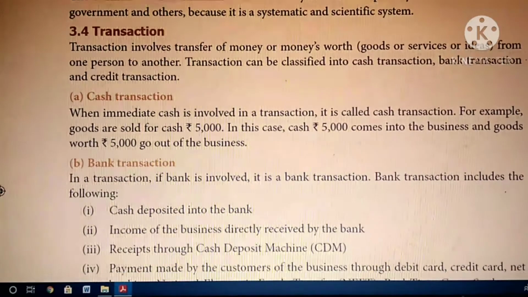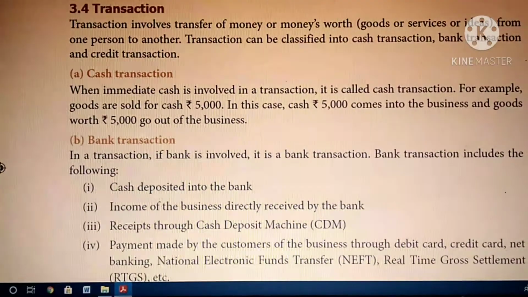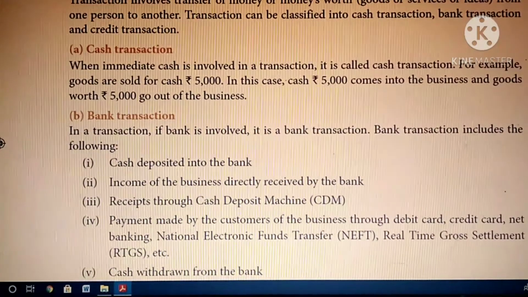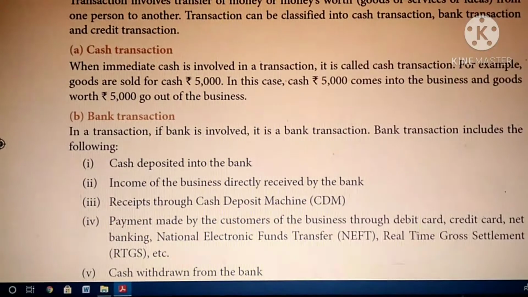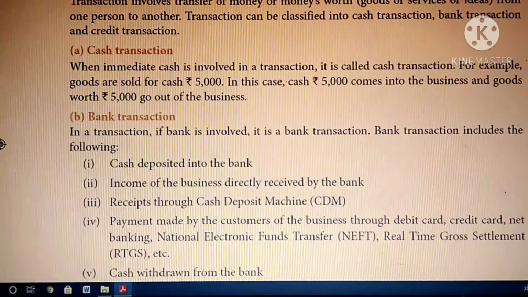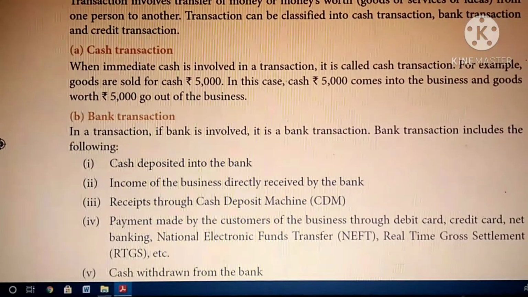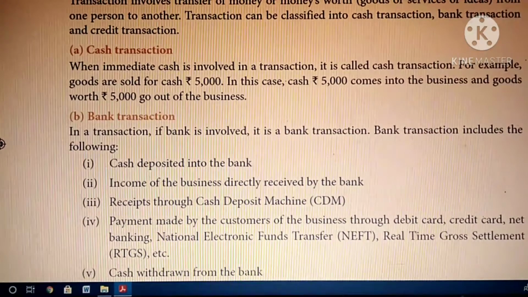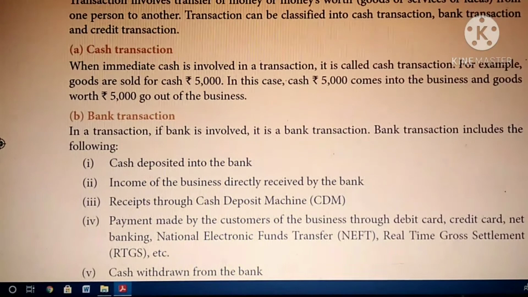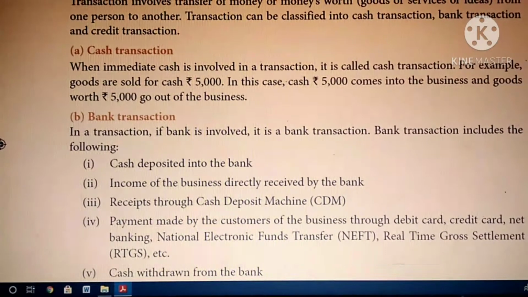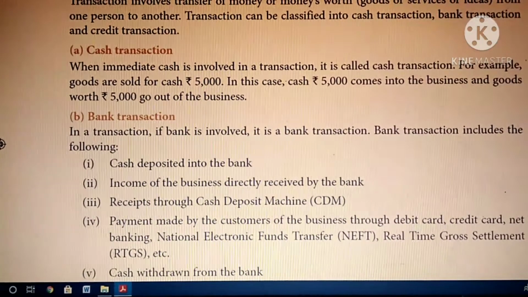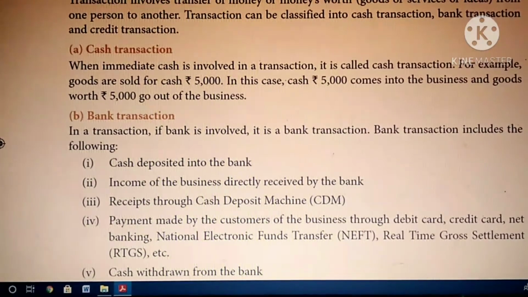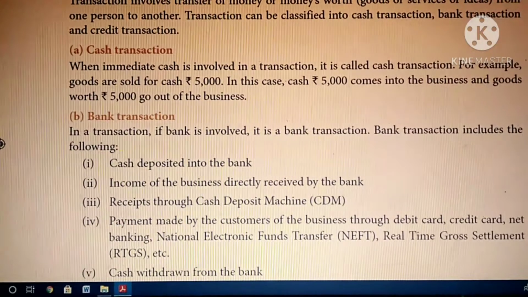Now we are going to see the cash transaction. Cash transaction means the transaction involved in cash. That means when you pay immediately, that comes under the cash transaction. So when immediate cash is involved in a transaction, it is called a cash transaction. For example, goods are sold for cash. So in case cash 5,000 comes into the business and goods worth 5,000 go out of the business.